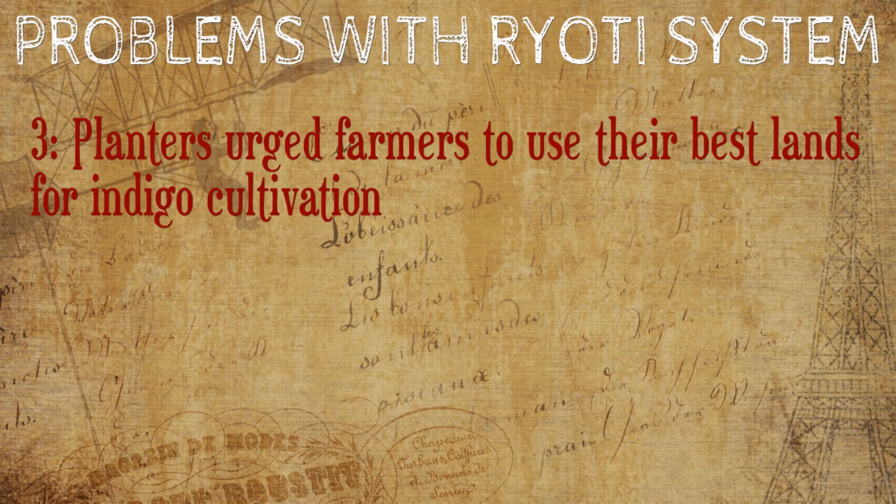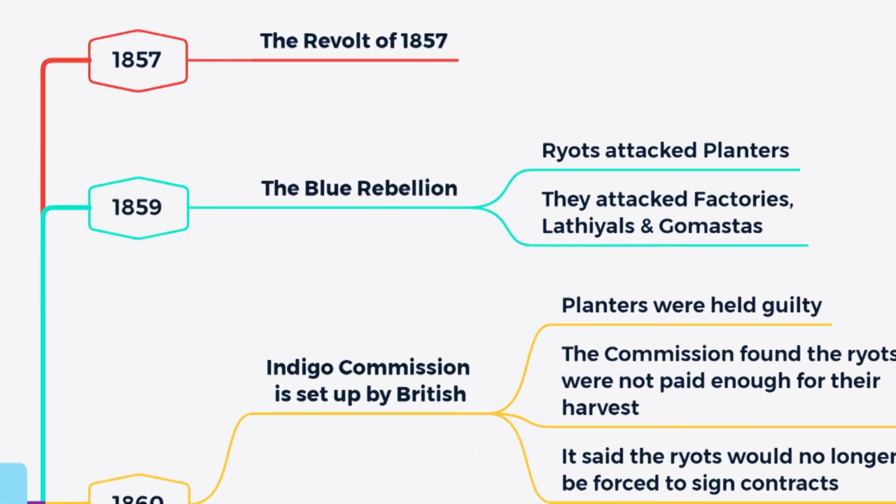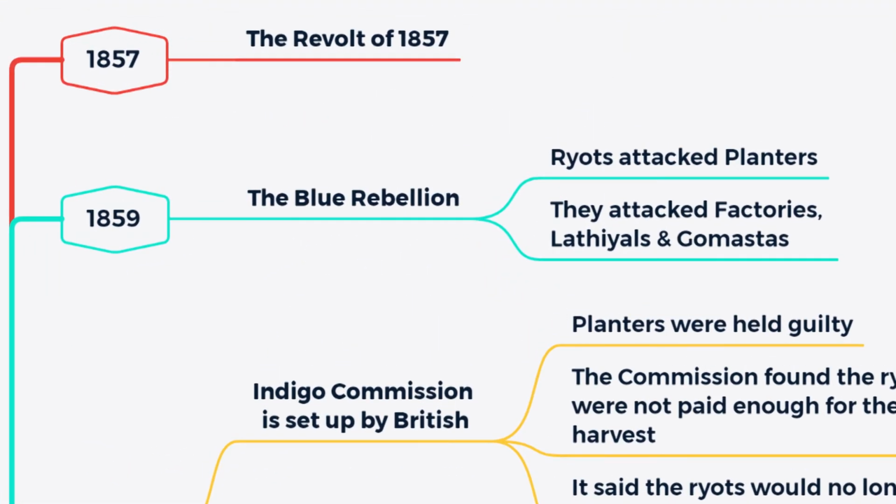3. The planters urged the ryots to use the best soils for indigo, which were kept aside for rice cultivation. 4. Indigo exhausted the soil as it had deep roots. The same land could not be reused for rice. All of these problems culminated in the ryots rising up in rebellion in 1859.